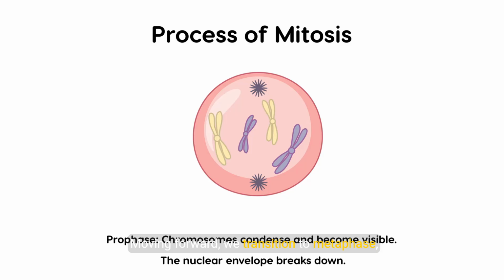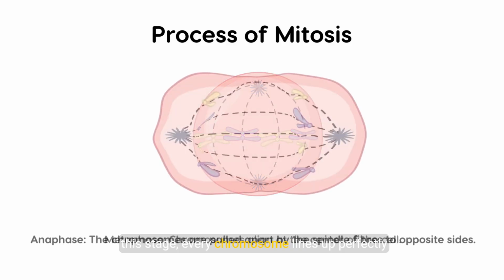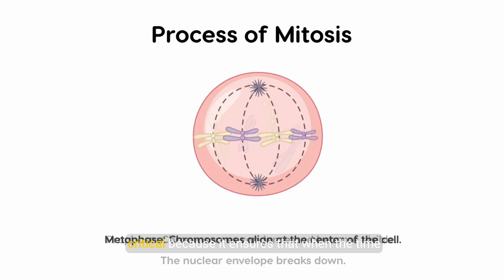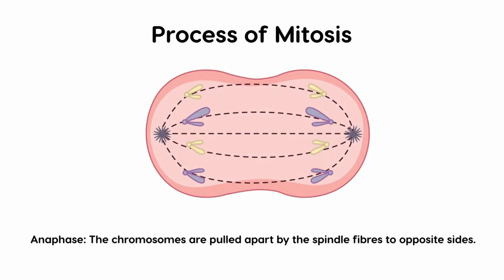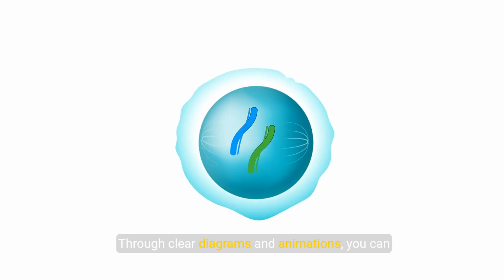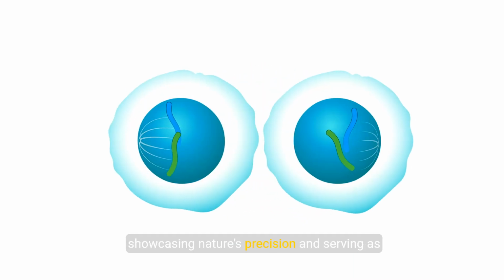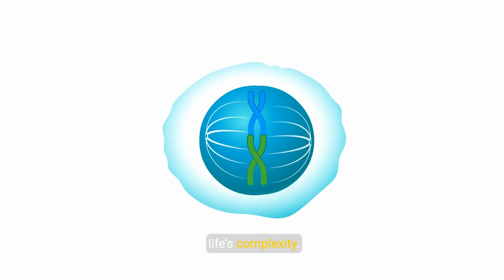Moving forward, we transition to metaphase, where the magic of organization continues. At this stage, every chromosome lines up perfectly at the cell's equator. Think of a marching band aligning their ranks before a performance. This orderly alignment is critical because it ensures that when the time comes to separate, each daughter cell receives an identical set of genetic blueprints. Through clear diagrams and animations, you can picture how chromosomes form a tight line, showcasing nature's precision and serving as undeniable evidence of the inherent order within life's complexity.